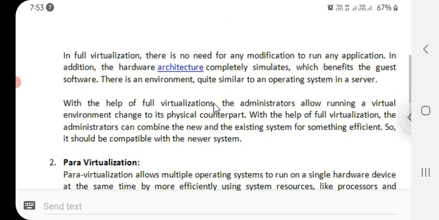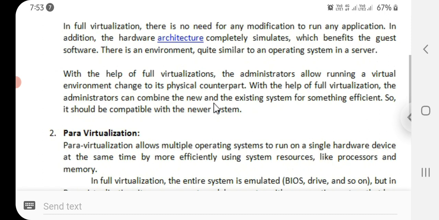So, in full virtualization, there is no need for any modification to run any application. In addition, the hardware architecture is completely simulated, which benefits the guest software. There is an environment quite similar to an operating system in a server.